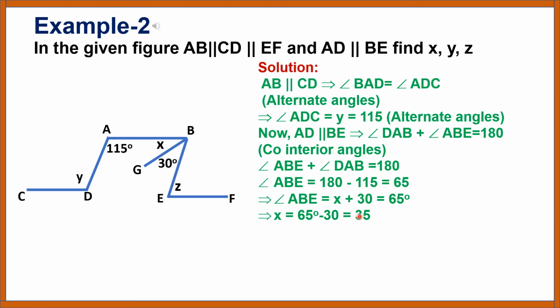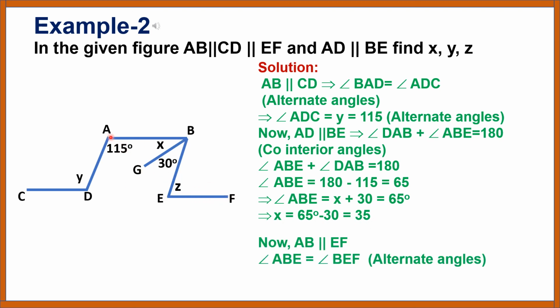Now, AB parallel to EF. Angle ABE is equal to angle BEF. Alternate angles. This implies angle BEF is equal to z is equal to 65 degrees. Hence, x is equal to 35 degrees, y is equal to 115 degrees, z is equal to 65 degrees.